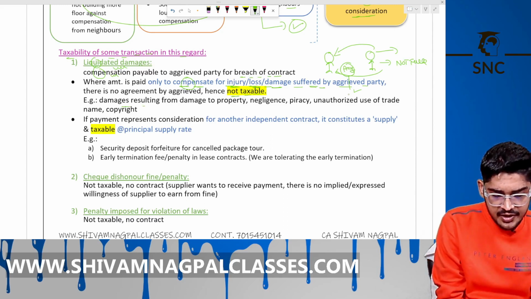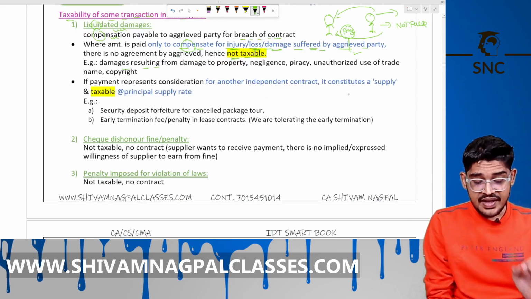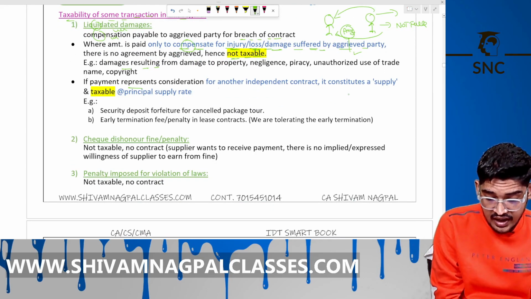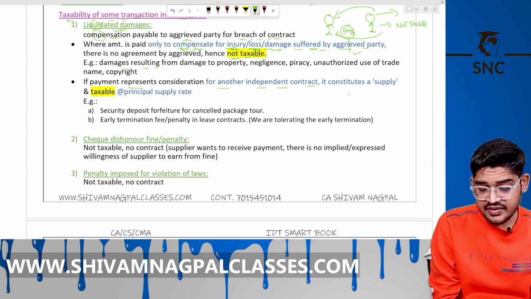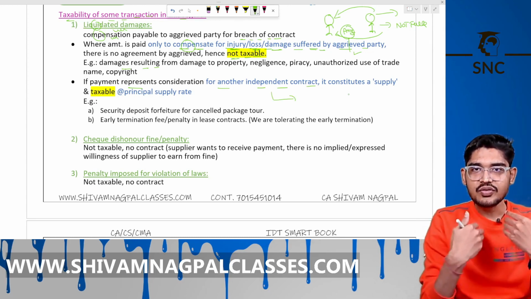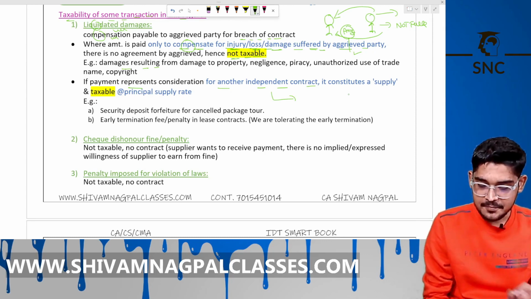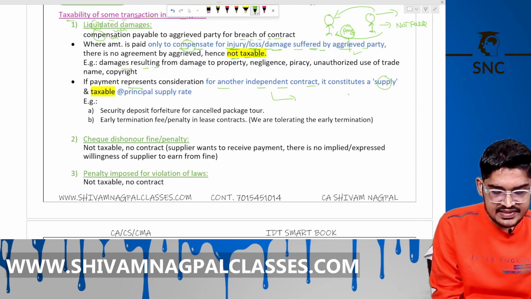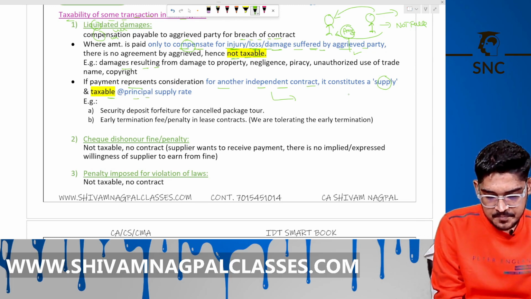Some examples I've given here. Next, if payment represents the consideration for another independent contract, if there is a separate contract between us, that I will break that contract and I will pay you that money to compensate you, then it is a supply and GST is liable on it at the rate of principal supply.